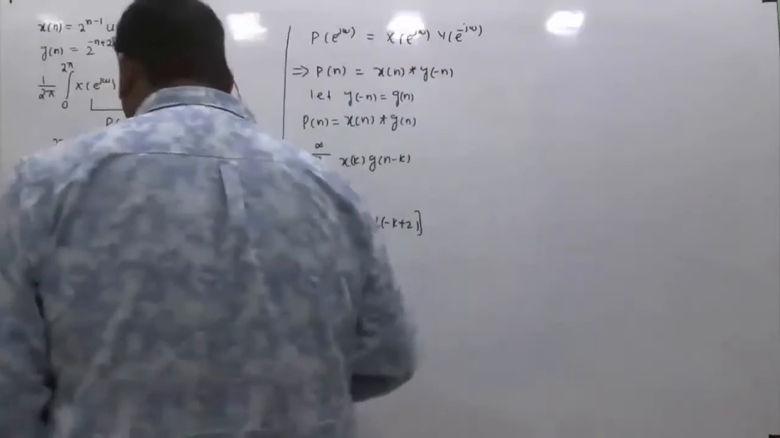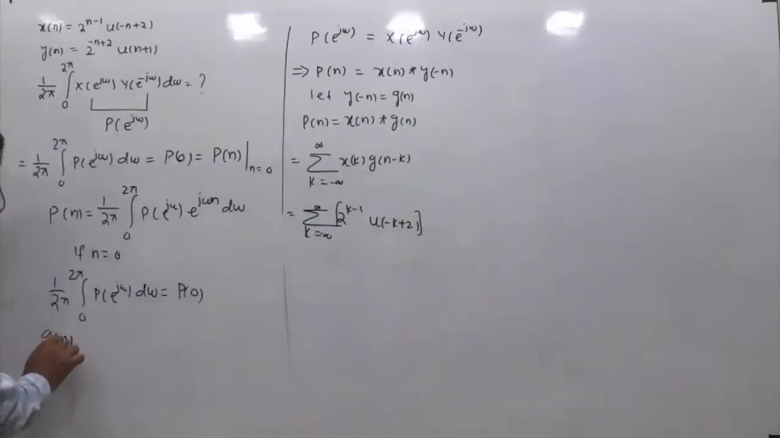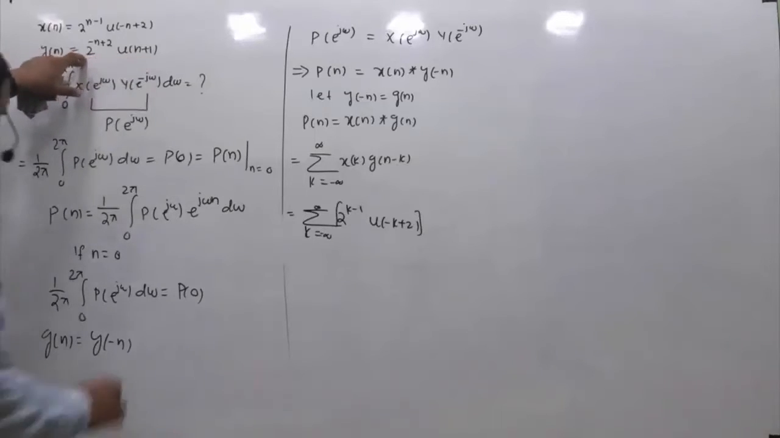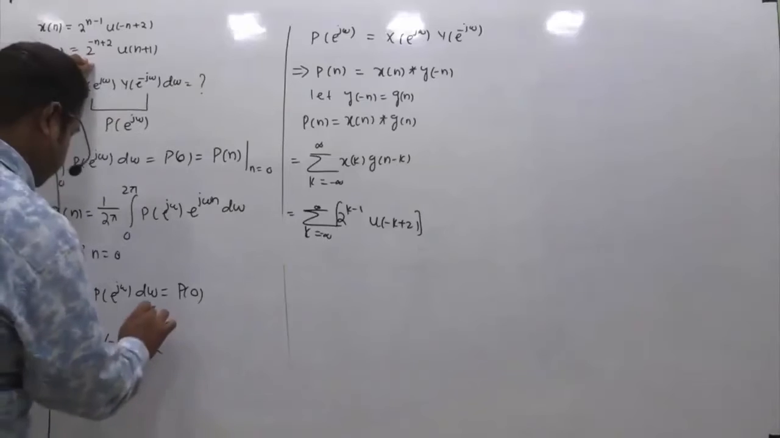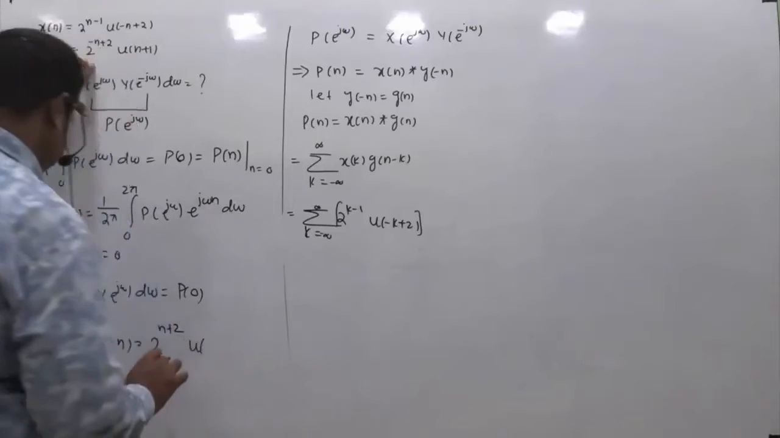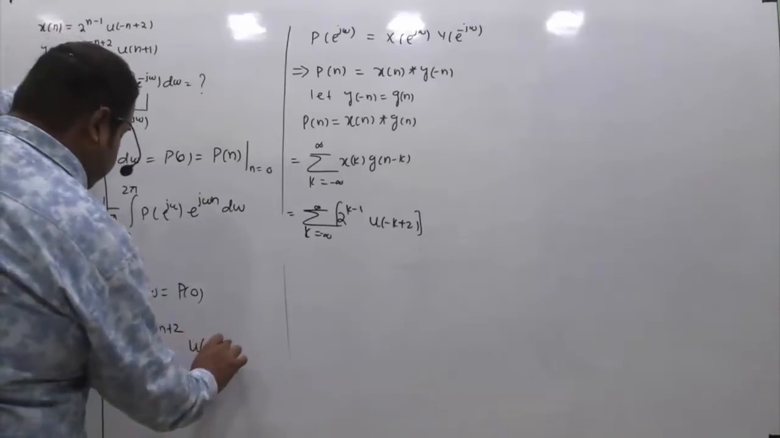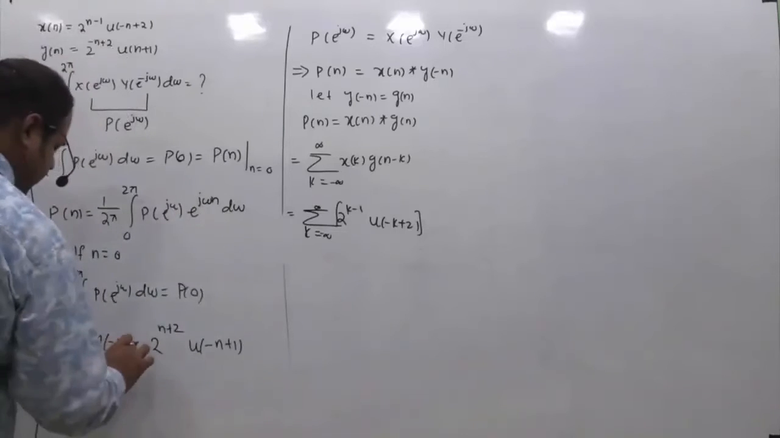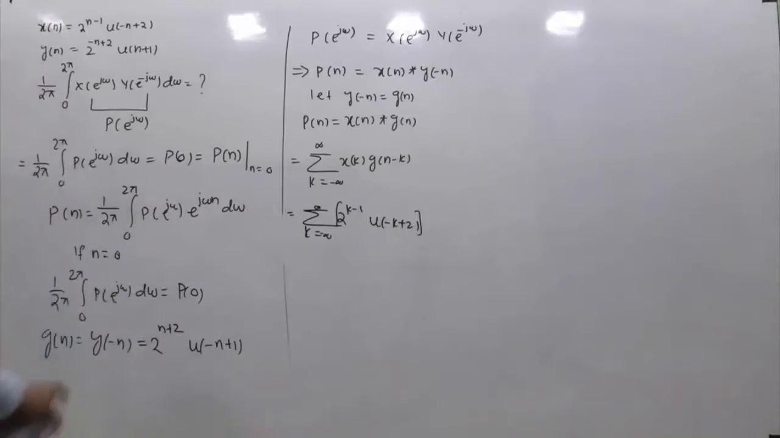So what is g[n]? We are saying that g[n] is nothing but y[-n], right? So you have y[n], and you can get y[-n] by replacing n with -n. If I ask you what y[-n] is, wherever you find n, you replace it by -n. So this will be equivalent to 2^{n+2}, and then u of, replacing n with -n, this will be -n+1. So 2^{n+2} multiplied by u[-n+1]. So this is what your g[n] is.